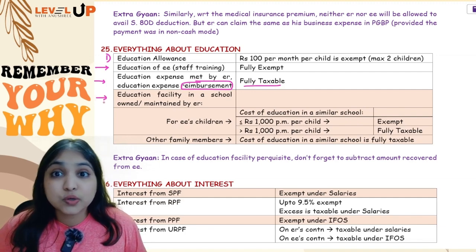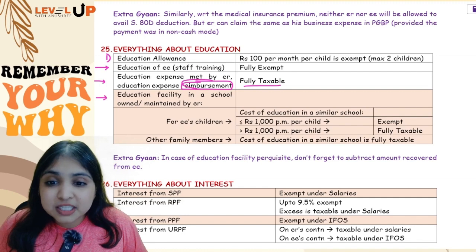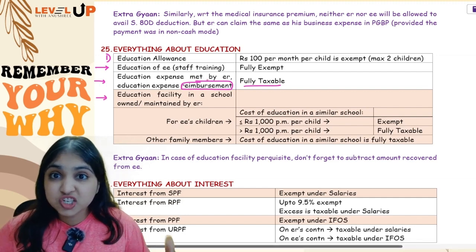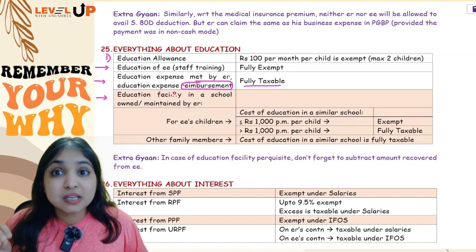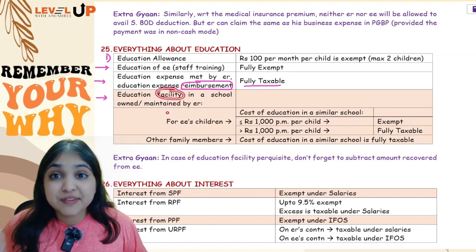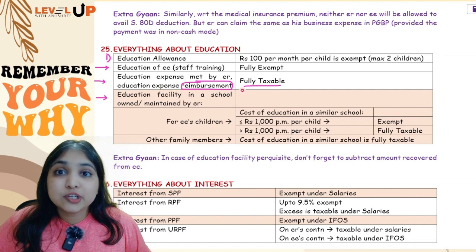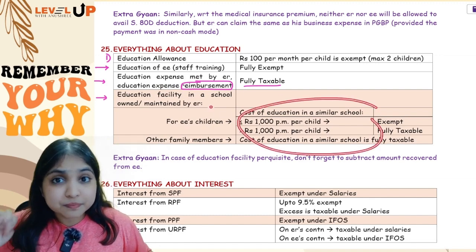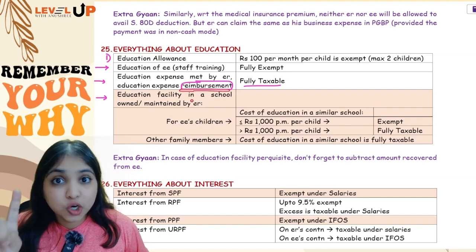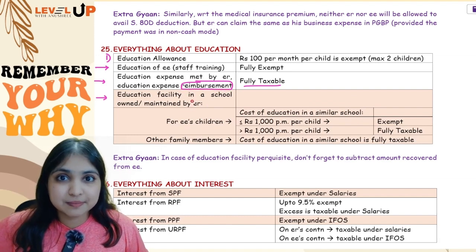Then comes education facility. See, reimbursement will be fully taxable. We will not even check anything else. Reimbursement itself means fully taxable. But if it is a facility, that is, it is in a school which is owned or maintained by employer, this is where full drama. Okay. See, reimbursement point, no tension, because we've already learnt about reimbursements.